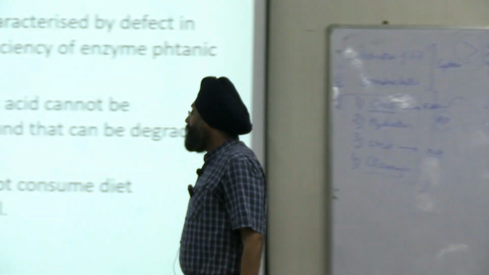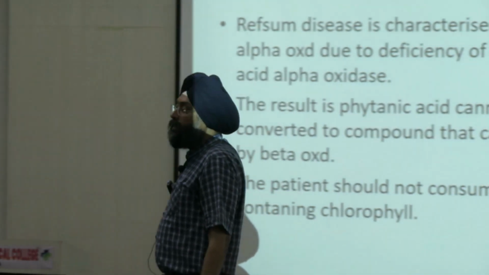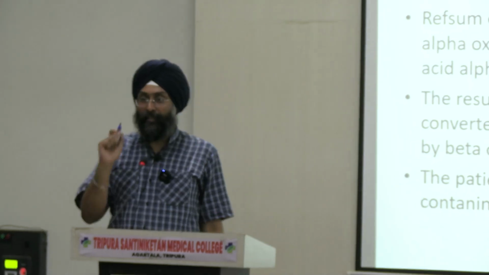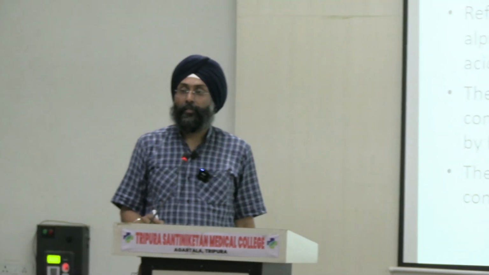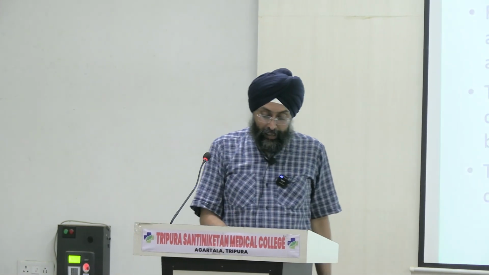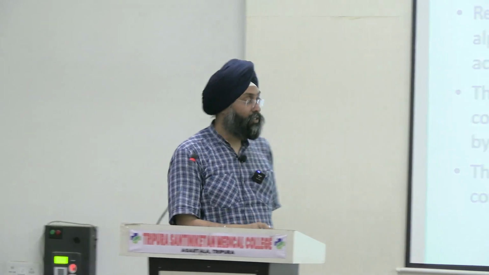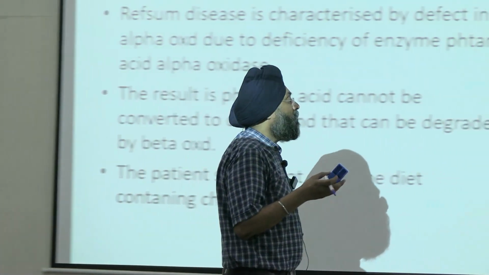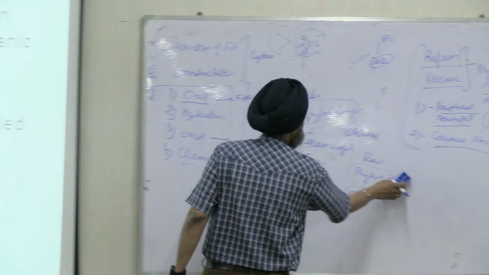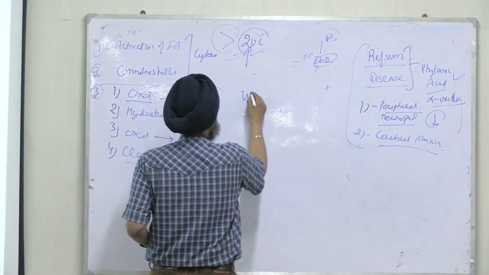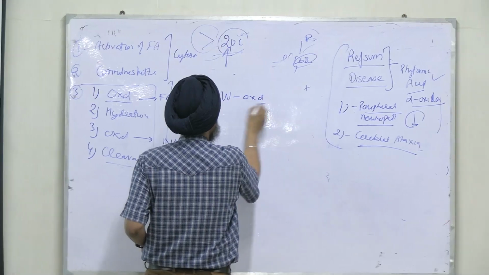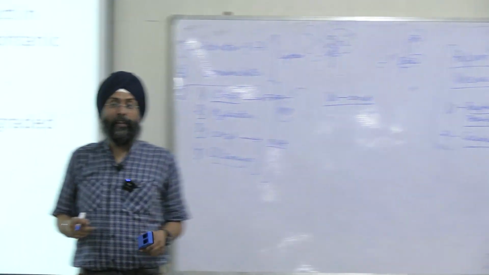So how many disorders did we discuss today? One was Zellweger syndrome, one was Refsum disease, then Jamaican vomiting sickness, and sudden infant death syndrome. Now anything left? Omega oxidation. What is omega oxidation? Now you can tell me about omega oxidation.